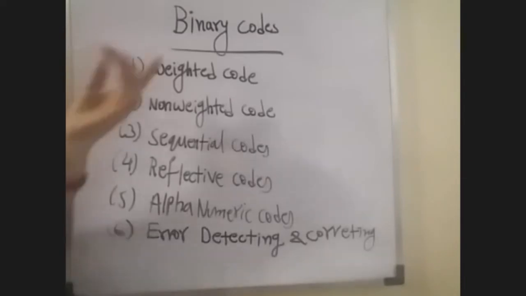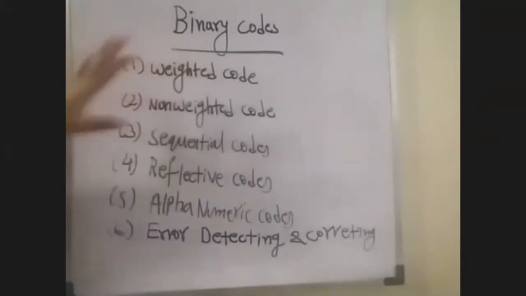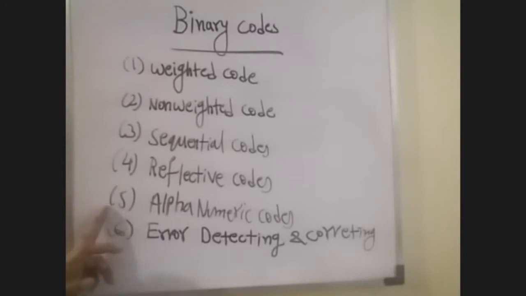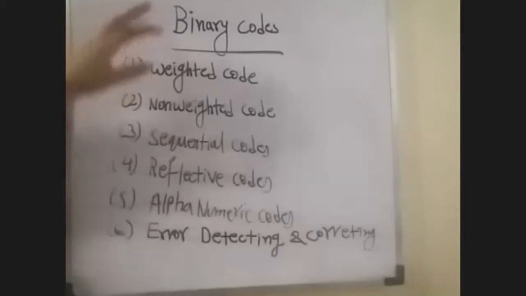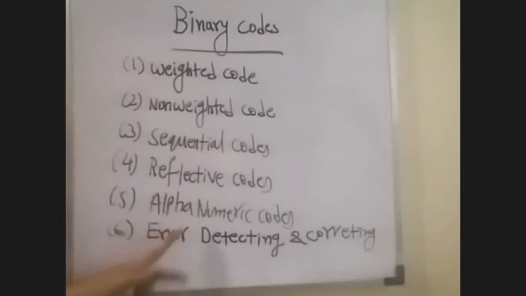There are different types of binary codes. The first one is weighted code, second is non-weighted code, third is sequential code, fourth is reflective code, fifth is alphanumeric code, and sixth is error detecting and correcting code. These are the different classifications of binary codes.